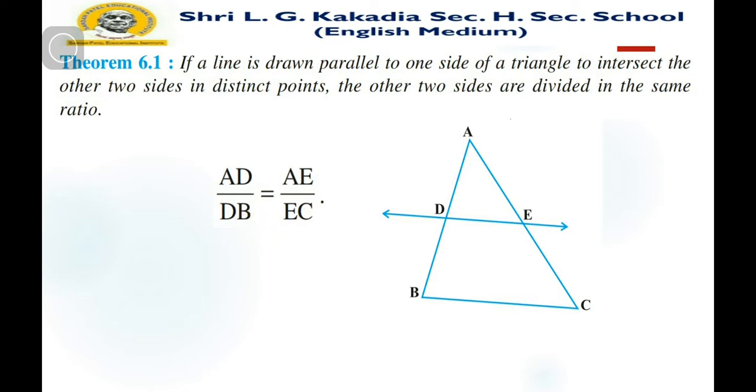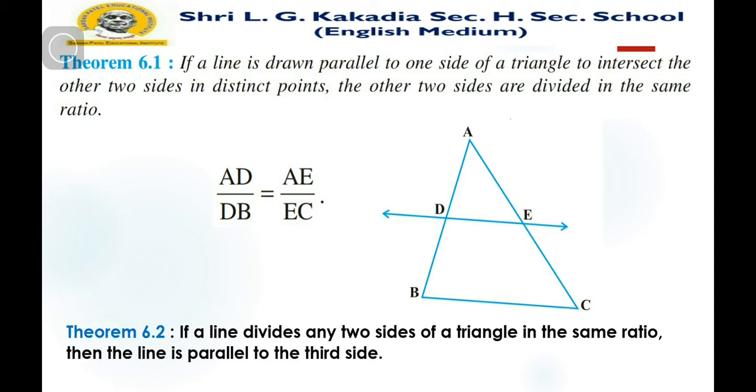So we use this theory to solve some examples. The first condition is that this line must be parallel to one of the sides of the triangle, and then we take AD upon BD as well as AE upon EC. In this way, if one of these parts is unknown, we can find it. And we can also consider its converse theorem, that is theorem number 6.2.